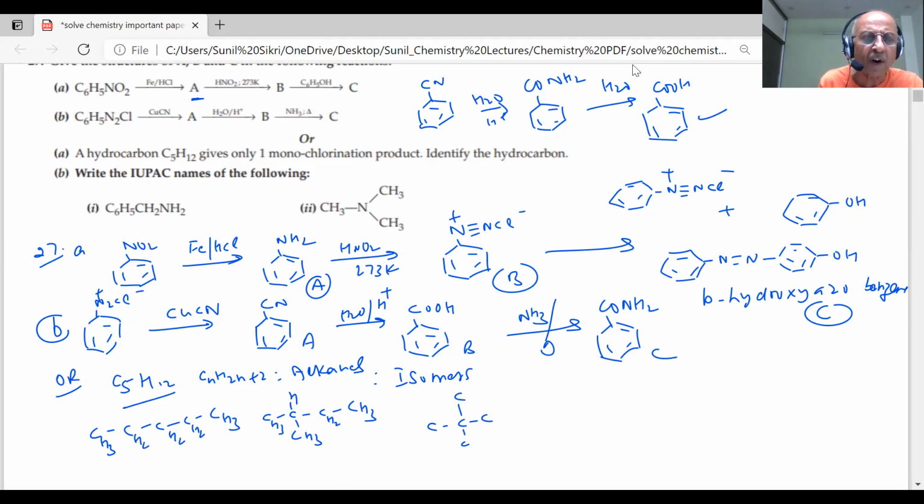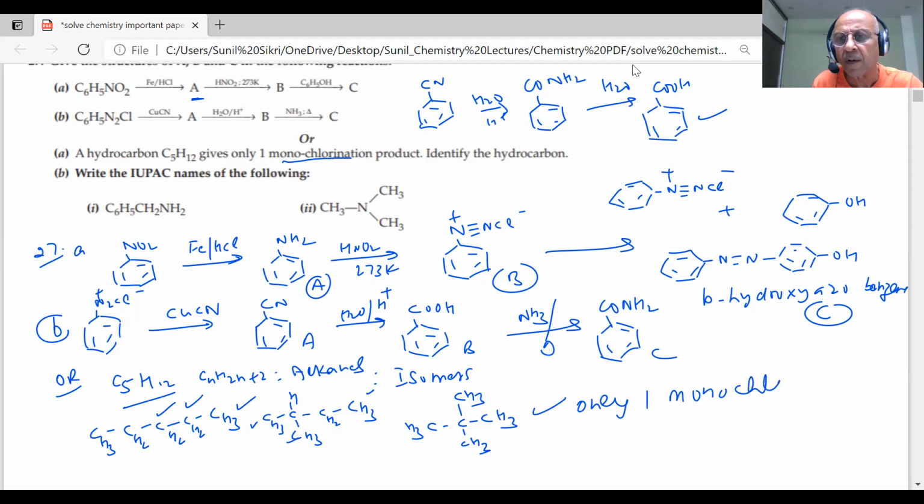Now this will have what? How many types of monochloro products will it form? If this hydrogen is replaced, that is 1; if this one, that is 2. This will form 3 isomers. There are 3 types of hydrogens in this. In this one, these 2 hydrogens are the same, and it will form 4 types of isomers. But if I have this, students, this will form only one monochlorination product.